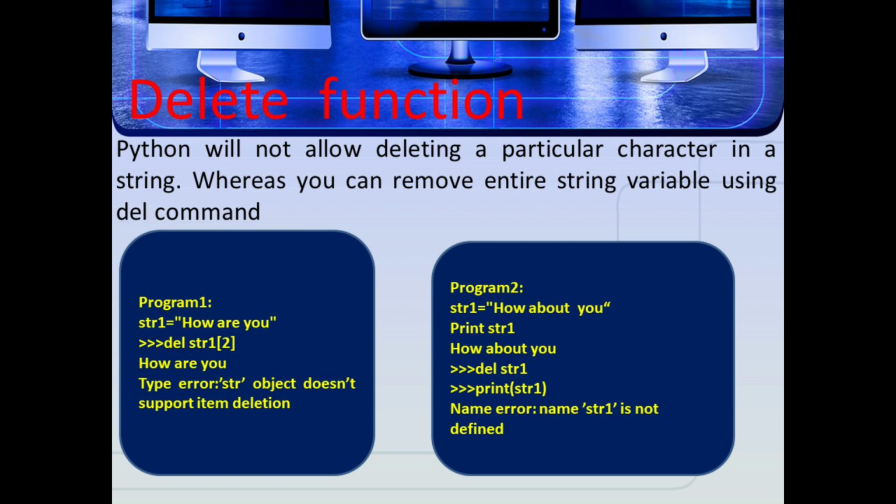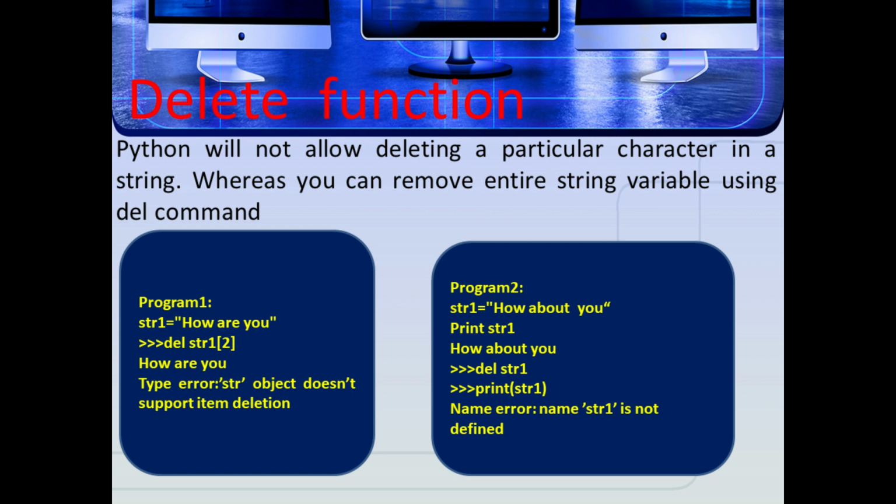Here this code line tries to delete a particular character in a string, but Python doesn't accept it, and it displays the type error: str object does not support item deletion. So a string object does not support deletion of a particular character, but the entire string can be deleted by using the del command.